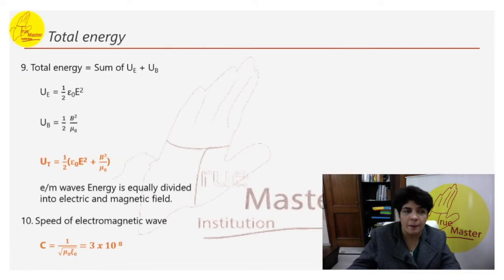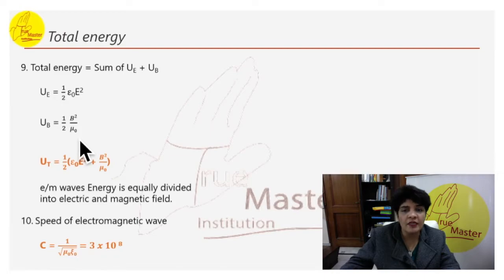Total energy. The electromagnetic wave carries energy as it travels through space, and this energy is shared equally by the electric and magnetic fields. The total energy is equal to the sum of the electrical energy plus the magnetic energy. The electrical energy is half epsilon naught E square. UB, which is the magnetic energy, can be written as half B square by mu naught.